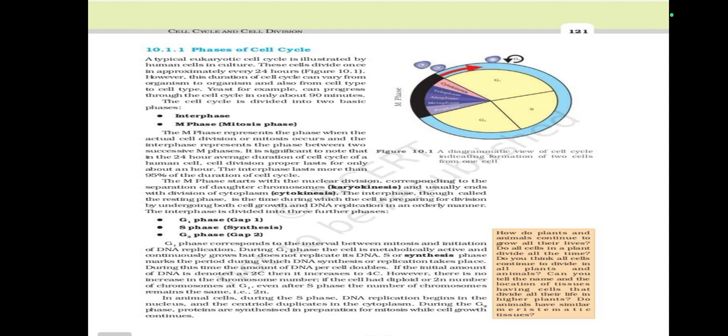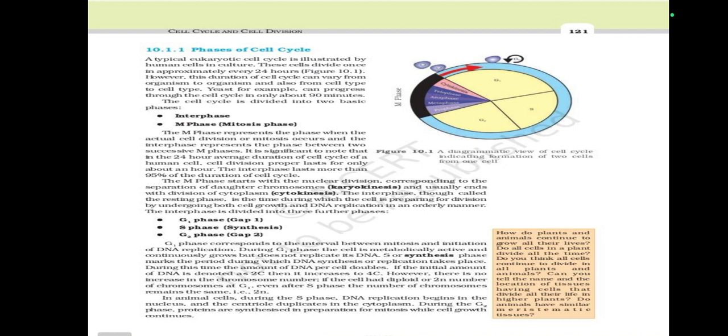The M phase starts with the nuclear division, corresponding to the separation of daughter chromosomes (karyokinesis), and usually ends with division of cytoplasm (cytokinesis). The interphase, though called the resting phase, is the time during which the cell is preparing for division by undergoing both cell growth and DNA replication in an orderly manner.